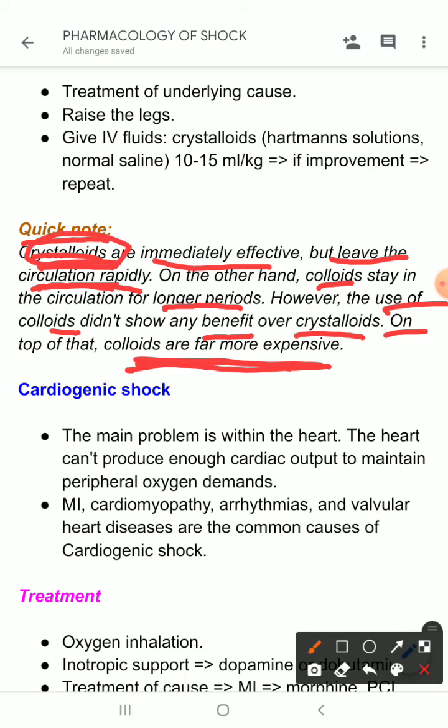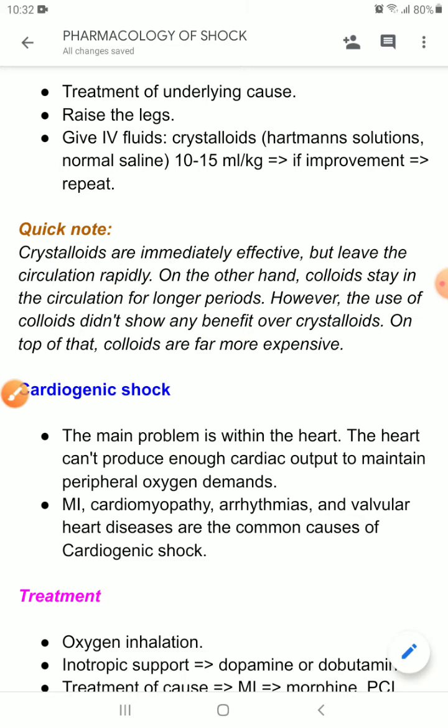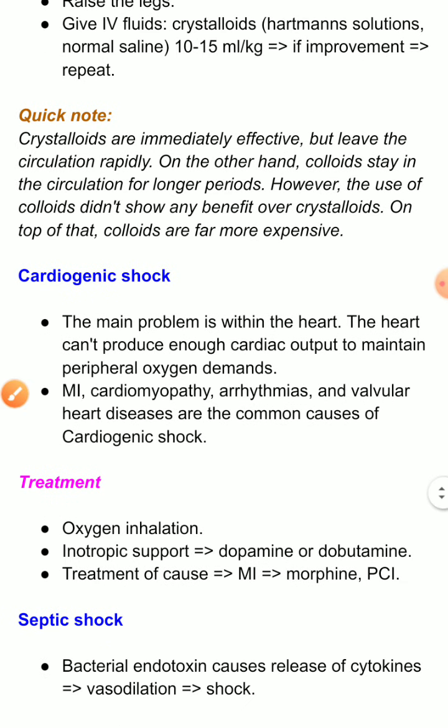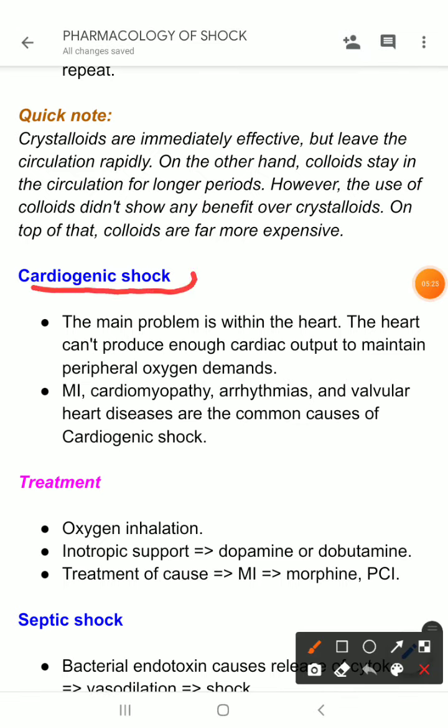So crystalloids are used commonly, and this is the routine practice, but in some cases crystalloids and colloids both can be used. Okay. Now let's come to cardiogenic shock. What is cardiogenic shock? Here the main problem is within the heart. That means the heart is weak, so it cannot pump enough blood to the tissues, so the tissues cannot get enough oxygenation. Okay.